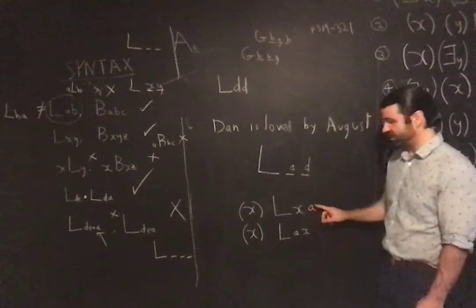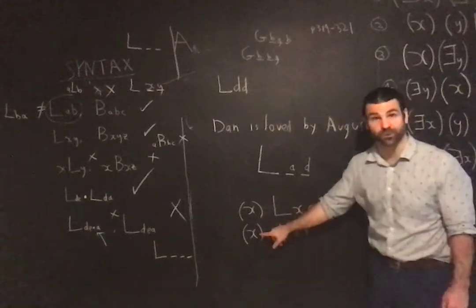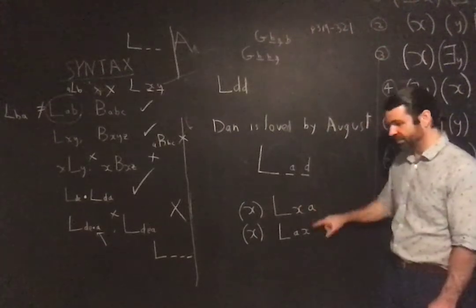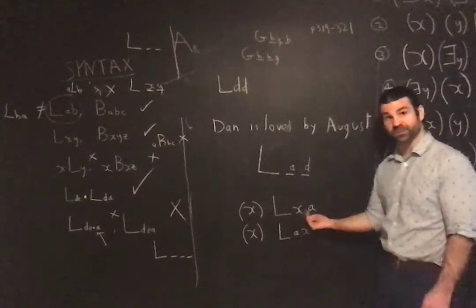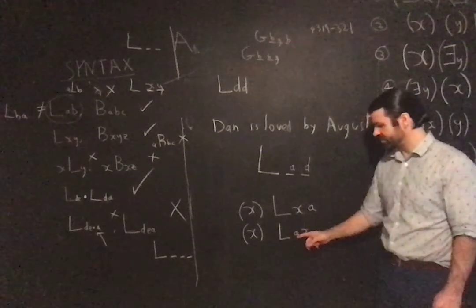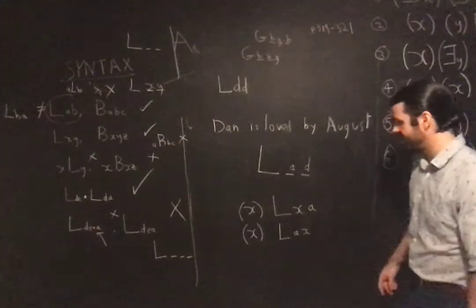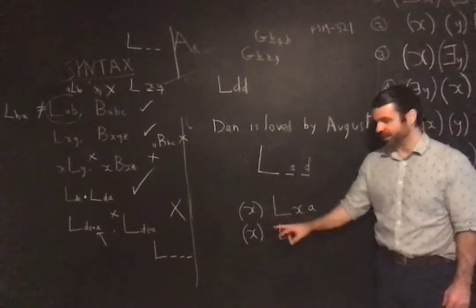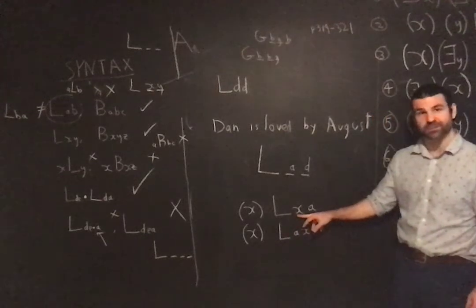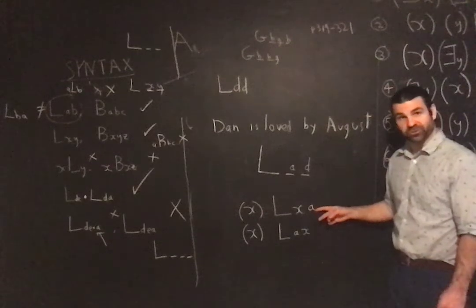In each case, we've got, say, A for Andrew, and we've got the variable x, and the universal quantifier binds the x in both cases. But because the order is different, x loves A versus A loves x, these say very different things. How do we read these? This says, for all x, x loves Andrew, or more colloquially, everyone loves Andrew.